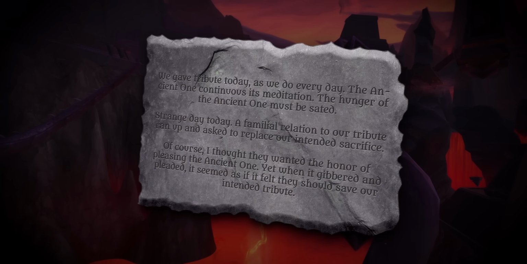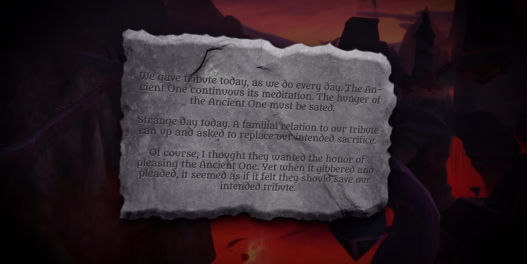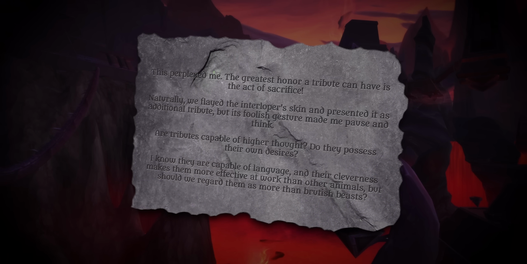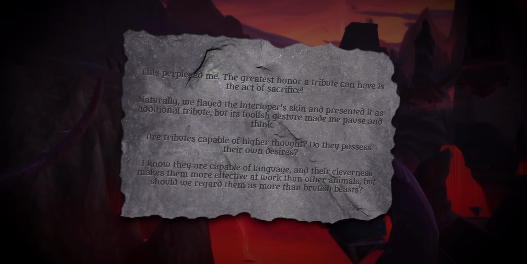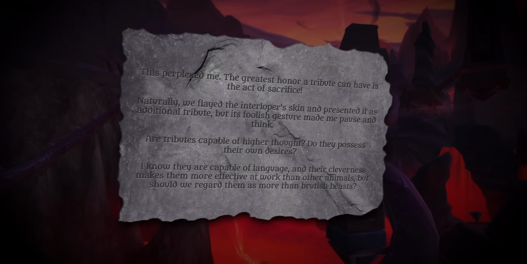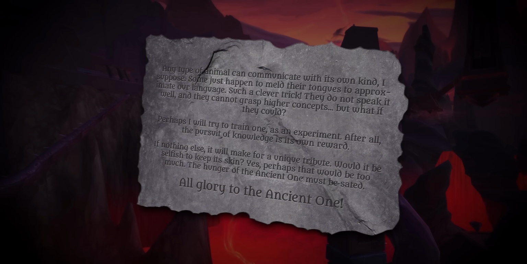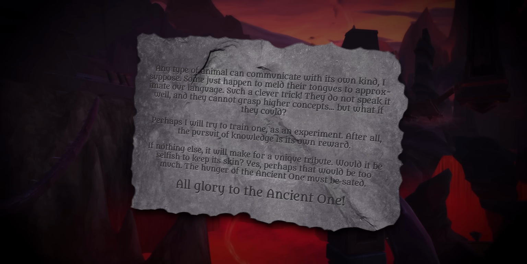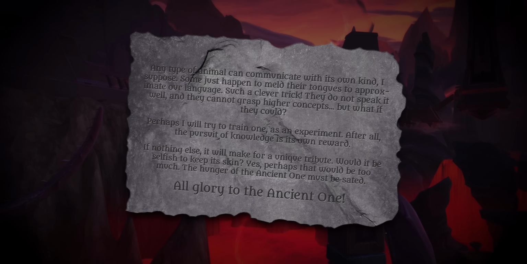The chipped stone tablet tells us a lot about Black Empire society. They sacrifice the native life as tribute, but they truly do believe that this is a great honor to the sacrificed person, because they really do believe in the cause. It's all cultish stuff. Now that cultishness is immediately challenged though in this book, because the writer of the tablet says that the pursuit of knowledge is its own reward, and seems open to the idea that these native creatures actually have feelings and may even have intelligence, which is not very cultish.